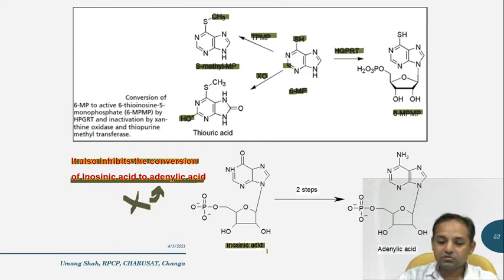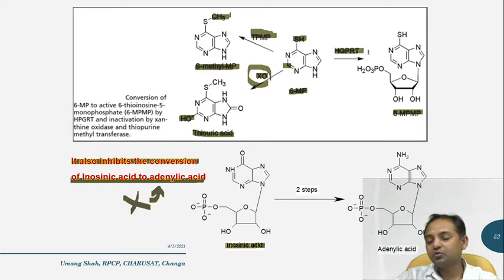Okay, so such kinds of questions are generally asked. 6-mercaptopurine to thiouric acid by xanthine oxidase; 6-mercaptopurine to S-methyl mercaptopurine by thiopurine methyl transferase, because one methyl group is transferred from this enzyme to 6-mercaptopurine; and the hypoxanthine phosphoribosyl transferase enzyme, which gives a monophosphorylation